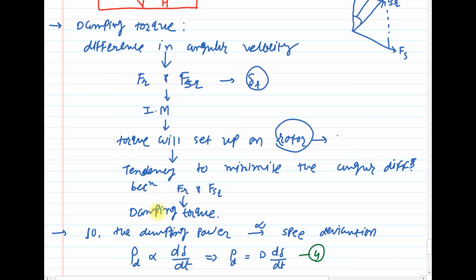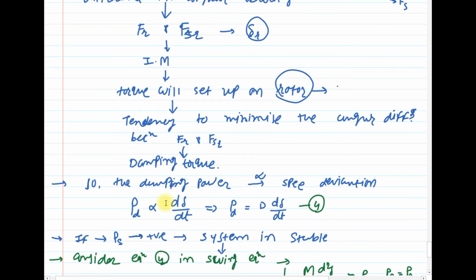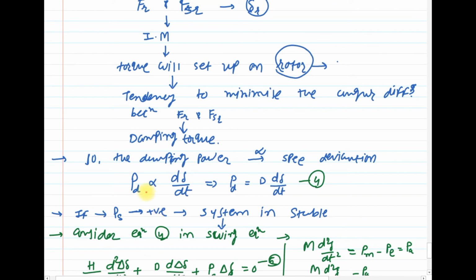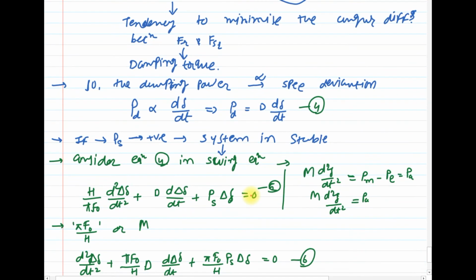This torque is known as damping torque. Clear? So the damping power is directly proportional to the speed deviation. So we can write PD directly proportional to d delta by dt, which is PD equal to D into d delta by dt. Clear? Where D is the damping power coefficient, and it is obtained from the design data sheet. Clear?